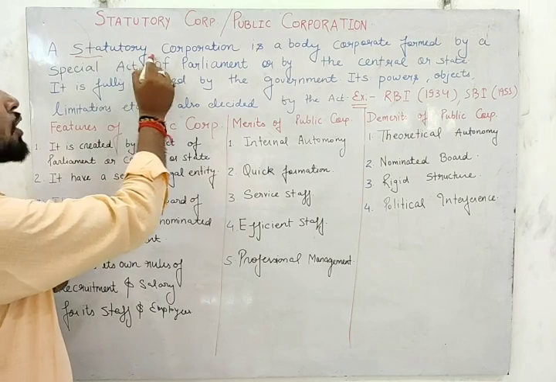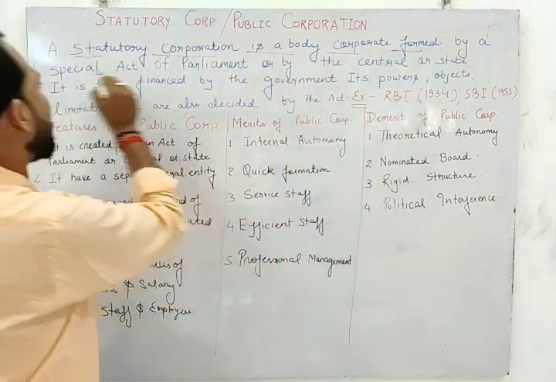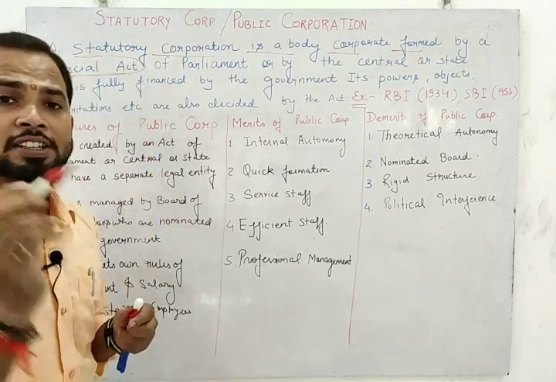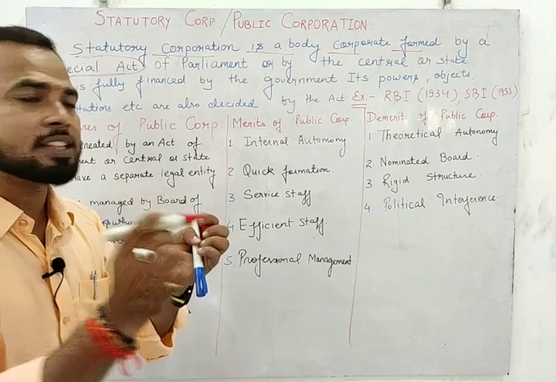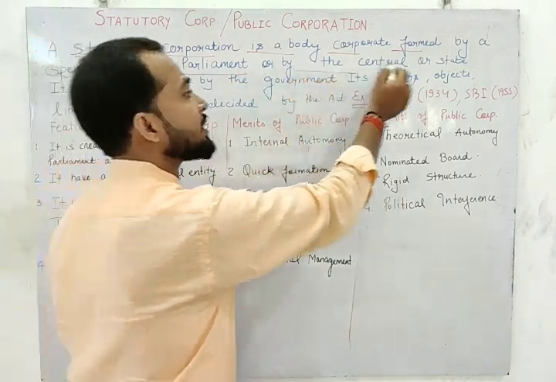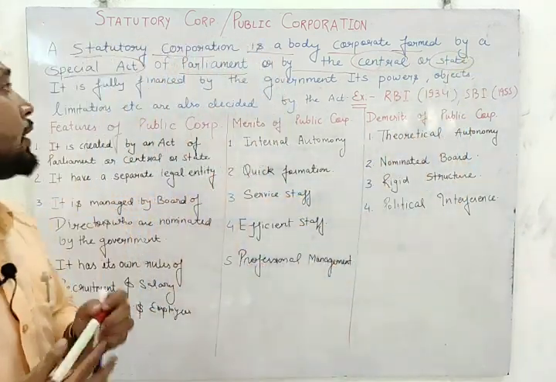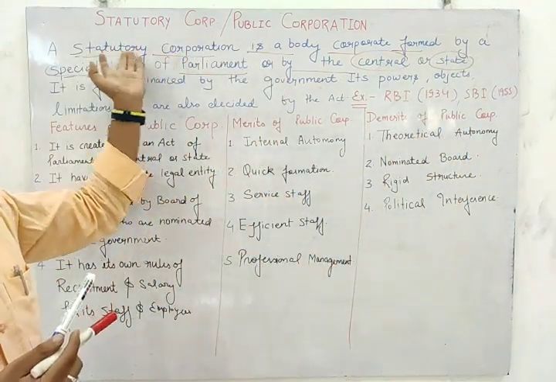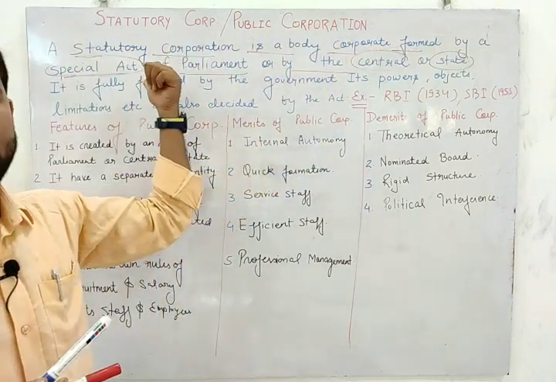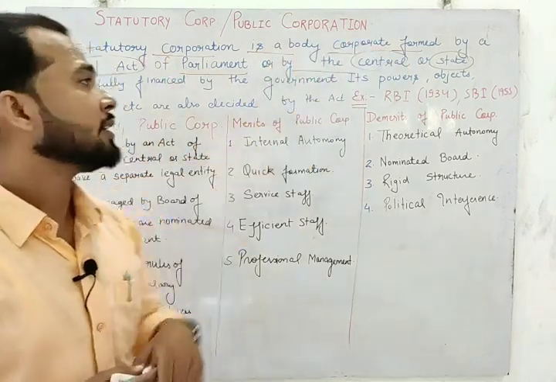A statutory corporation is a body corporate formed by a special act. Listen carefully. It is registered under a special act. It is started by the special act of a parliament, by central or state. So public corporation or statutory corporation is a body corporate formed by a special act of a parliament, by central or state government.